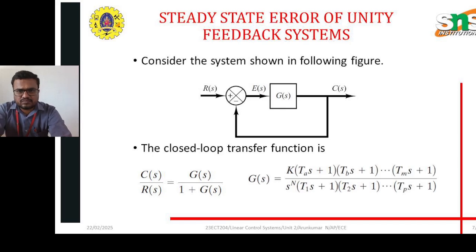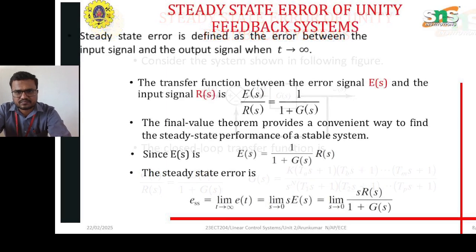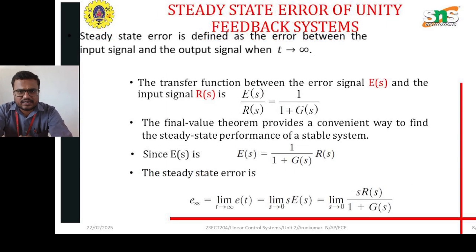So let us consider the system. The error is generated based on the input signal and the overall loop of the system. The error E of s is calculated based on the transfer function of the system. The system is calculated by C of s by R of s equal to G of s divided by 1 plus G of s. Here 1 plus G of s is nothing but the closed loop system. The representation of a closed loop system is formed by G of s divided by 1 plus G of s. And once the error has been generated in the signal, we have to identify which kind of error it is based on the type numbers.